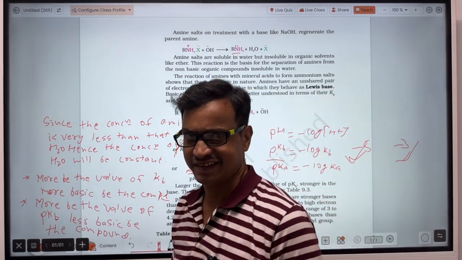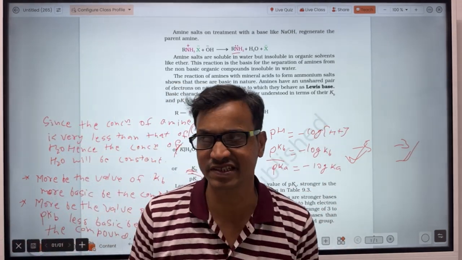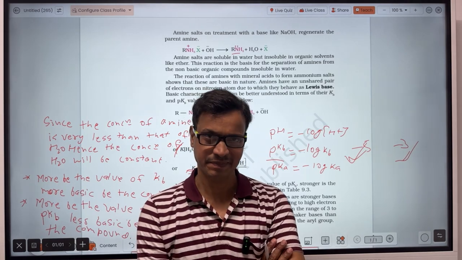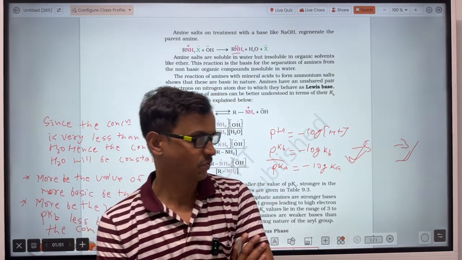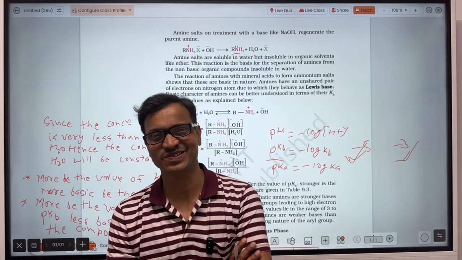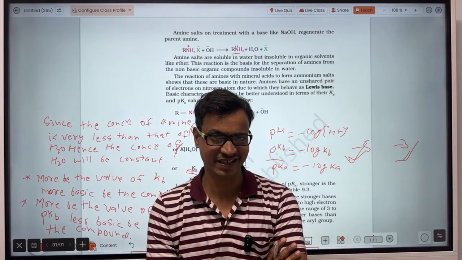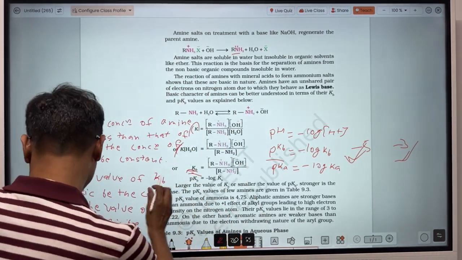Now let's compare the basic strength of ammonia. You know that ammonia is also basic and amine is also basic. So is ammonia a stronger base, or are the amines a stronger base? That is what we are comparing.